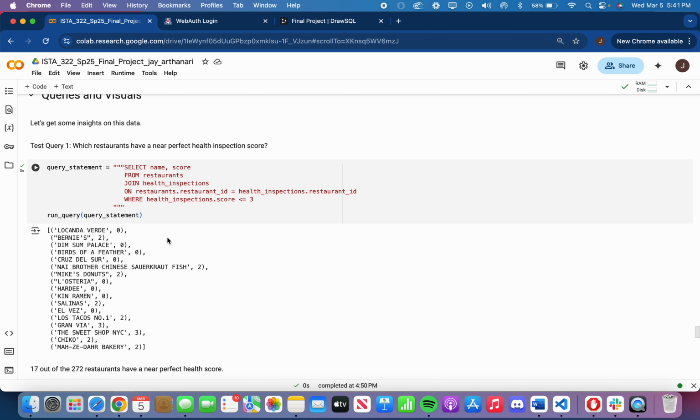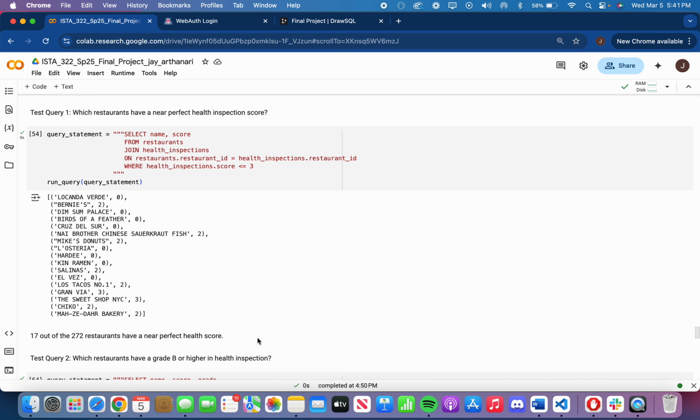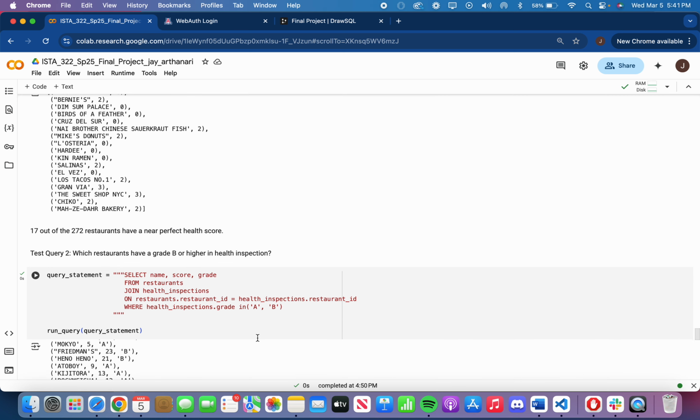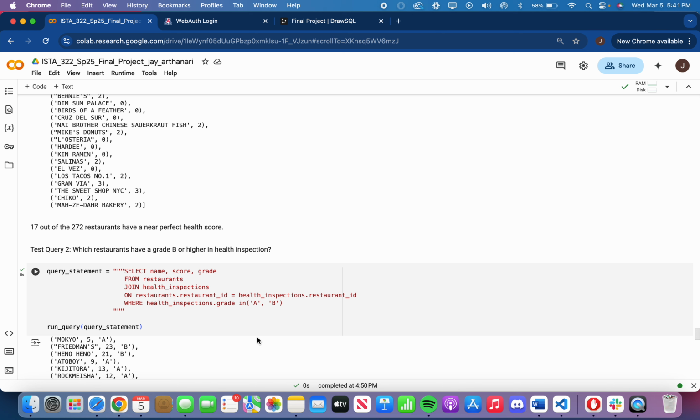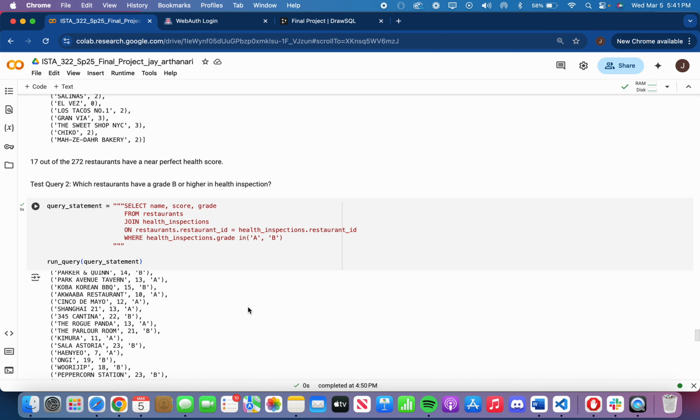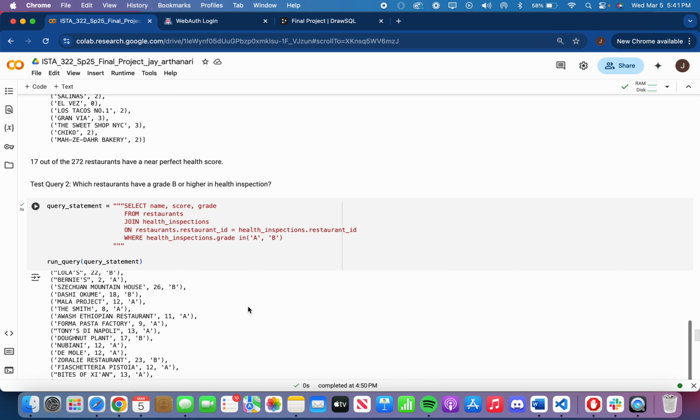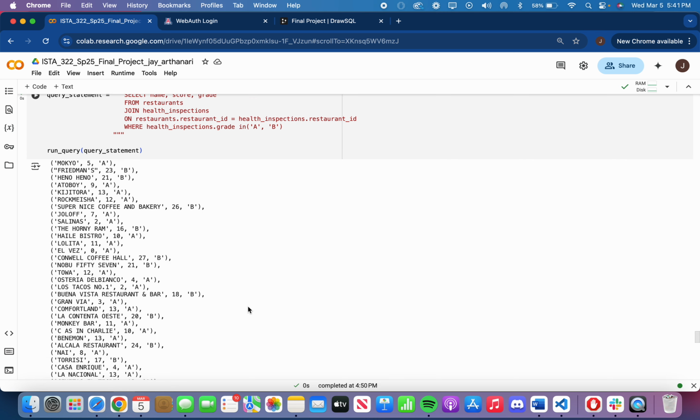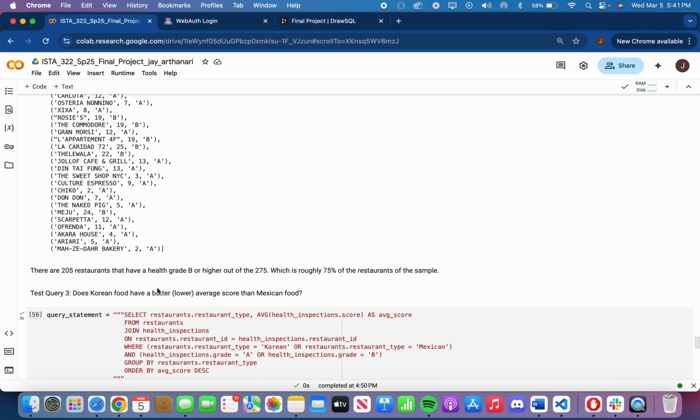So the first query was which restaurants have a near perfect health inspection score. So I said a score of 3 or less, and I found these 17 restaurants. Which restaurants had a grade B or higher in health inspection, and I found all of these restaurants, in which there were 205 of them.